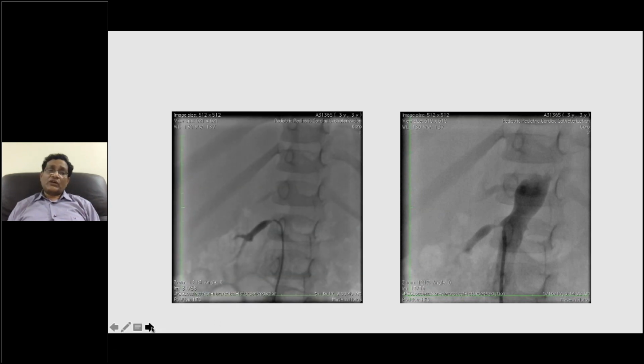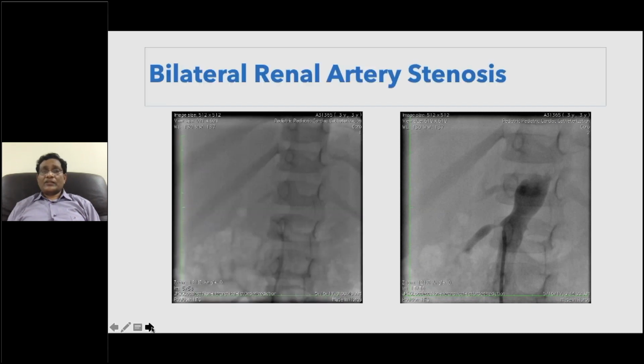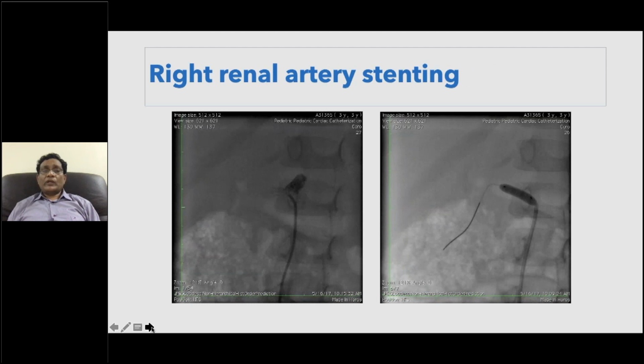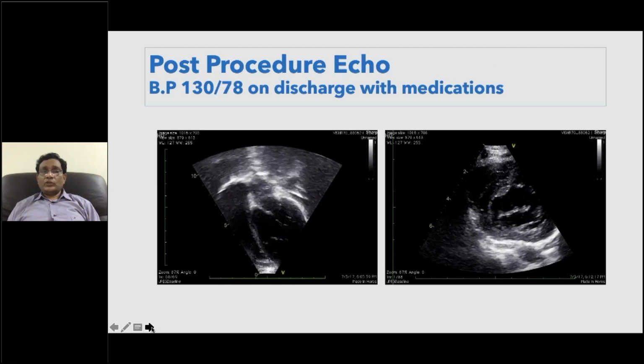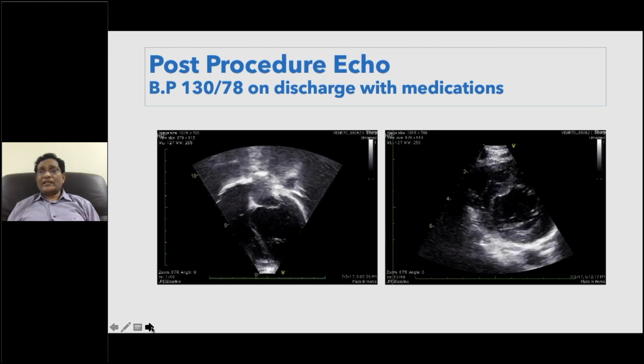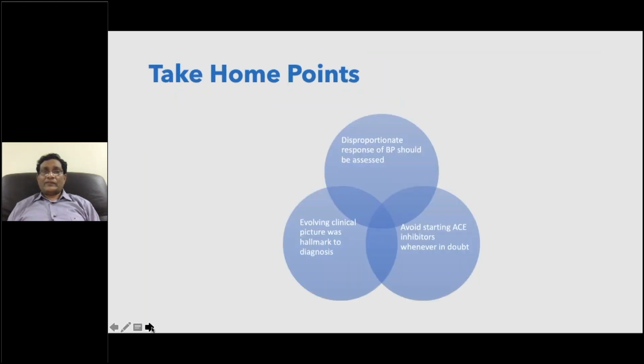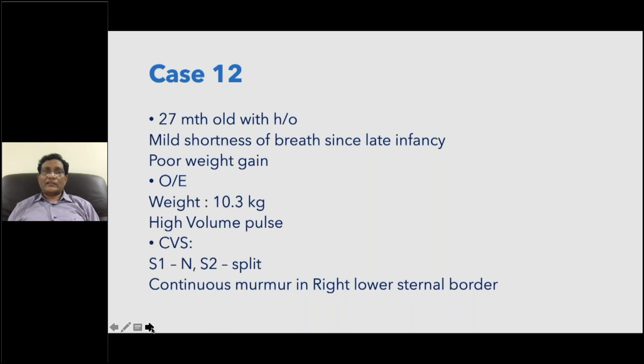So identification of these kinds of problems is very critical. You will be able to do it only when you meticulously do the evaluation. Left ventricular function improved very well and the child did extremely well. So any disproportionate response in BP should be assessed by evaluating the clinical picture. Avoid starting ACE inhibitors in the acute setting unless you are very clear about creatinine and other areas.